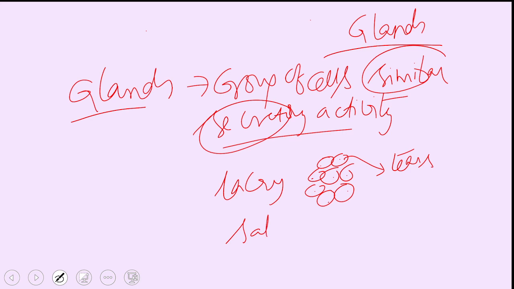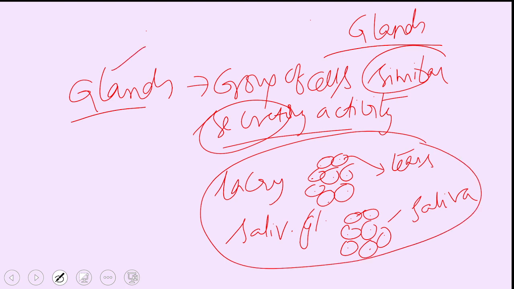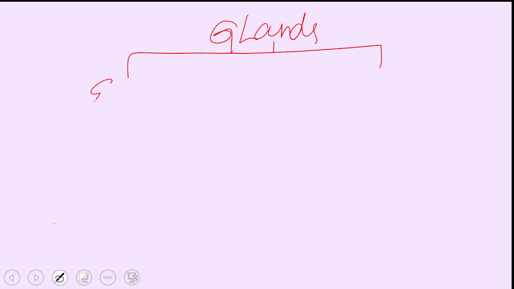In our buccal cavity open a number of salivary glands. What is their function? It is a group of cells where each and every cell is meant for producing saliva only, and so on. Thus all these are called glands. Glands are of two types. We can call them exocrine glands and endocrine glands.